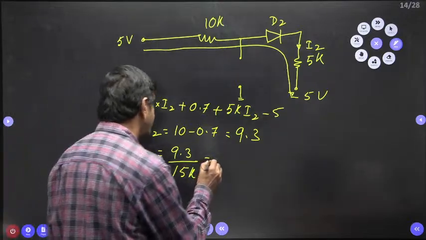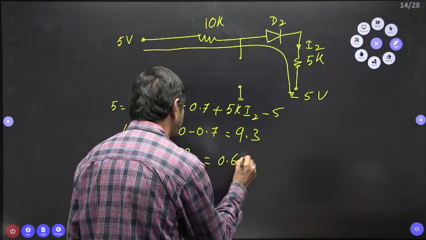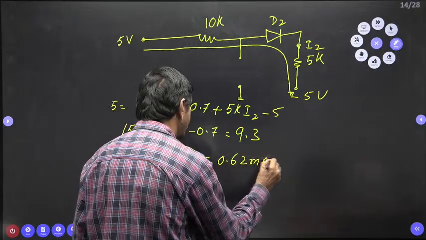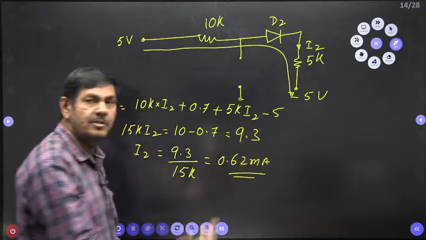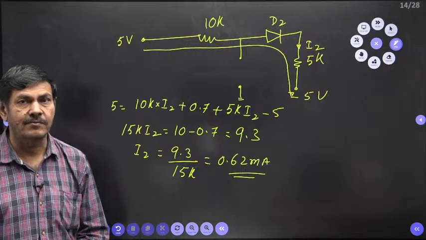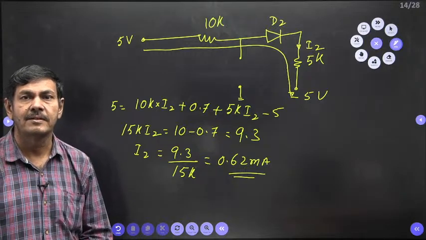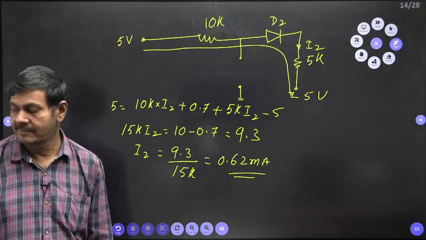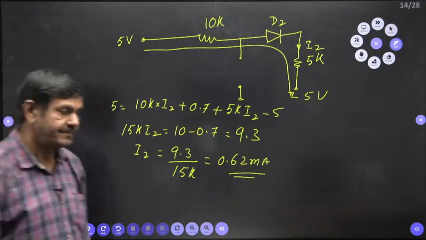0.62 milliamperes it comes. 0.62 milliamperes approximately I am giving now. If any more digits are there, you can put them, no problem. That much amount of current is passing in this network. Finally, D1 is off and D2 is on. That is the solution. Followed?